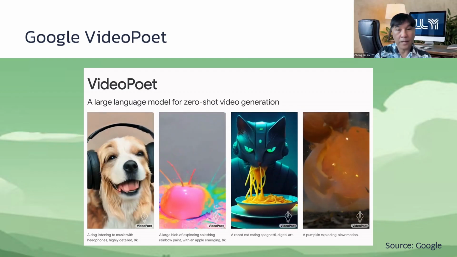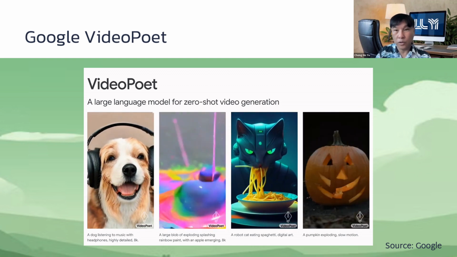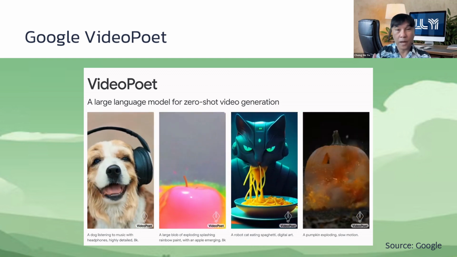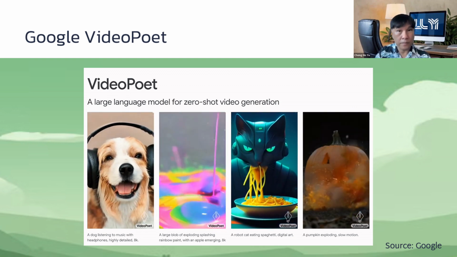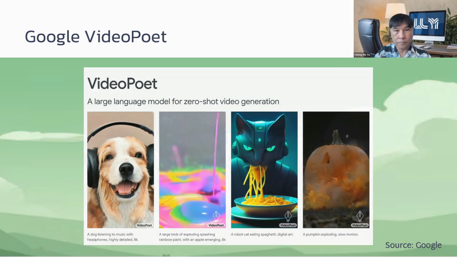However, OpenAI is not alone in this race. Google's Video Poet also presents a powerful generative video framework, albeit with a different emphasis. Video Poet is designed as a multimodal model that integrates text, audio, and visual data, and is particularly good at tasks like text-to-video, audio-to-video, and even video inpainting. While it may not yet match Sora in terms of photorealism, its versatility and multi-input design open new creative possibilities.